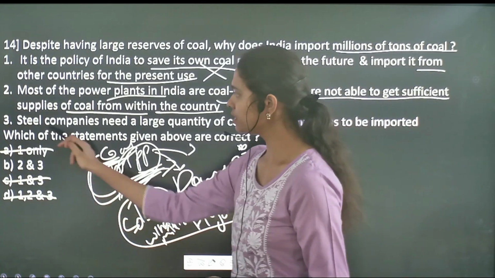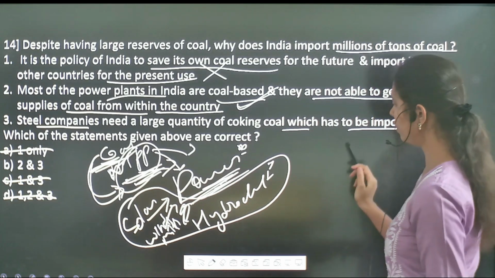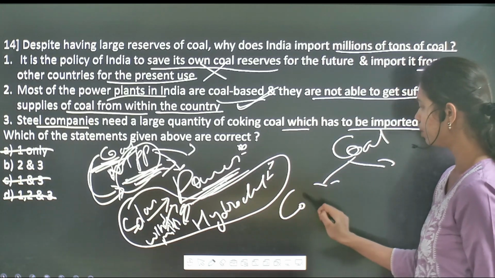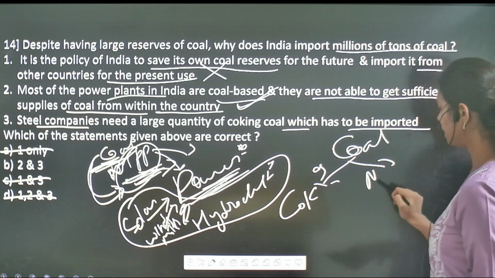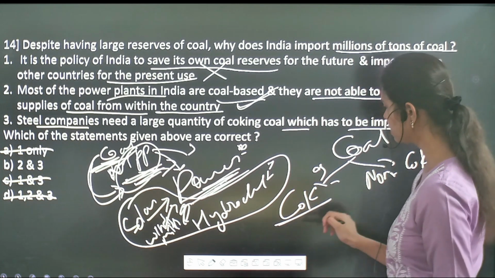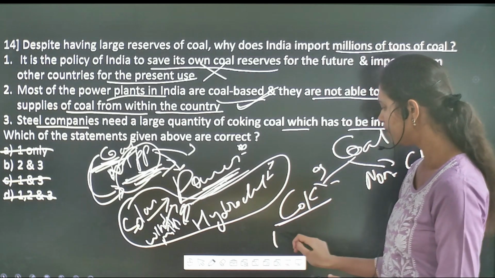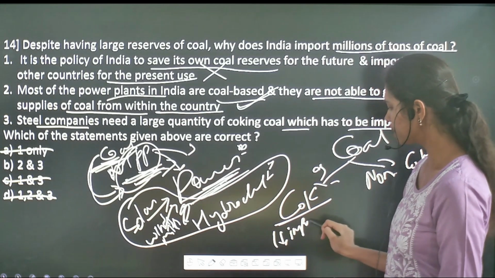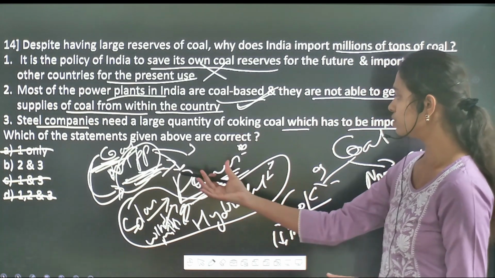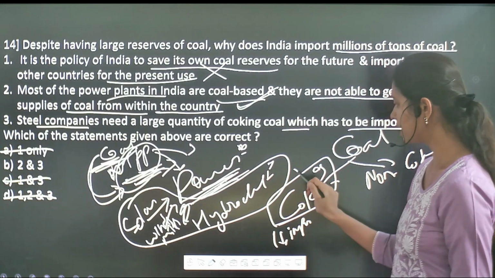Followed by, steel companies need a large quantity of coking coal which has to be imported. First and foremost, if you see the coal, it is of two types. One being coking coal and the other being non-coking coal. So this coking coal is the high quality coal which includes very less impurities, so that it takes very less amount and is also less expensive to use this coal in the power production. But import of this coking coal is very expensive.